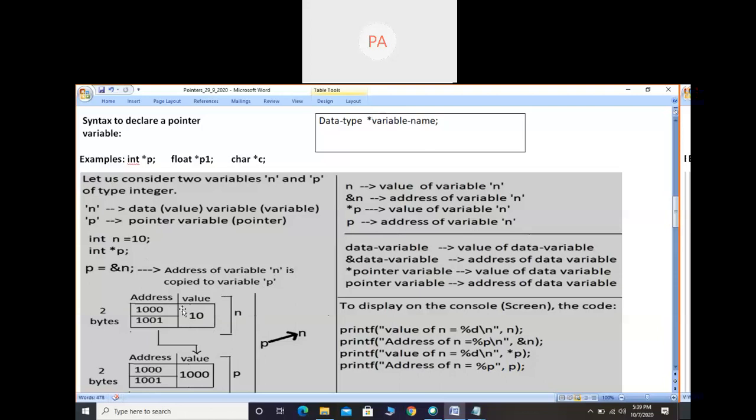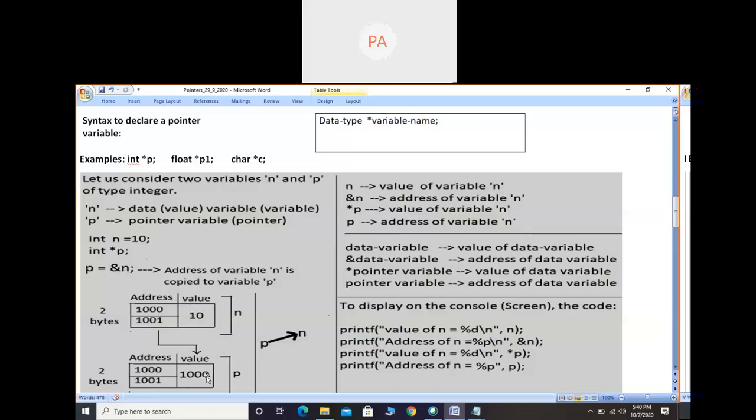These things we have discussed in the previous example. So for n, 2 bytes of memory will be there. One extra thing I have done, the difference between the previous example and this one, is that in the value part of n I am storing 10, because we have rights to touch the value part, but not the address part. So in variable n I am storing the value 10.